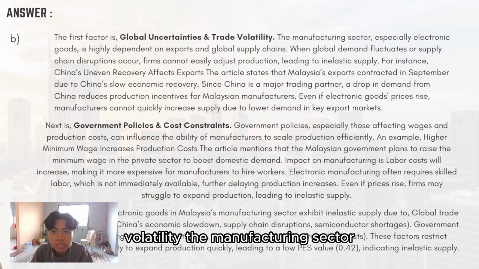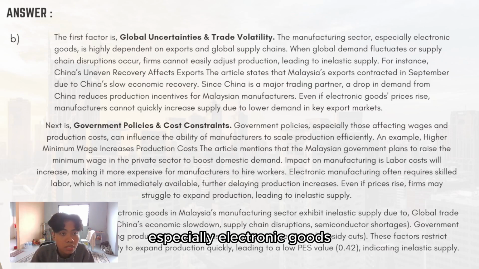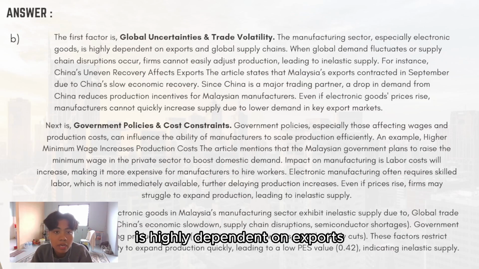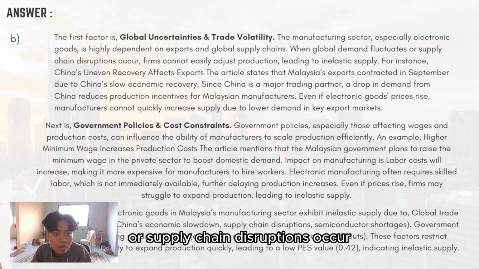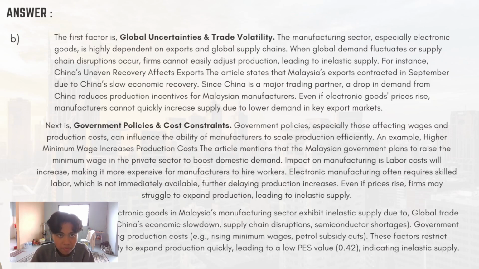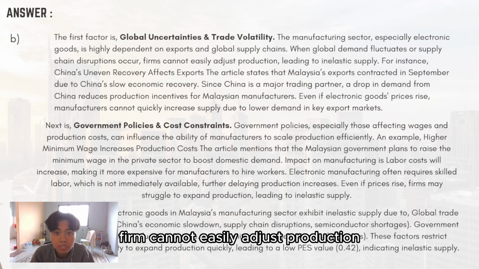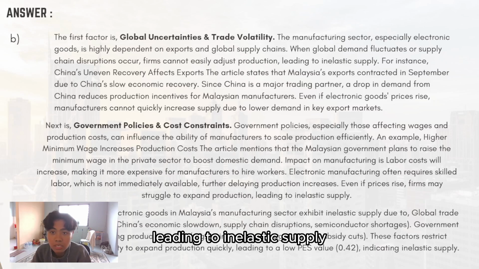The manufacturing sector, especially electronic goods, is highly dependent on exports and global supply chains. When global demand fluctuates or supply chain disruption occurs, firms cannot easily adjust production, leading to inelastic supply.